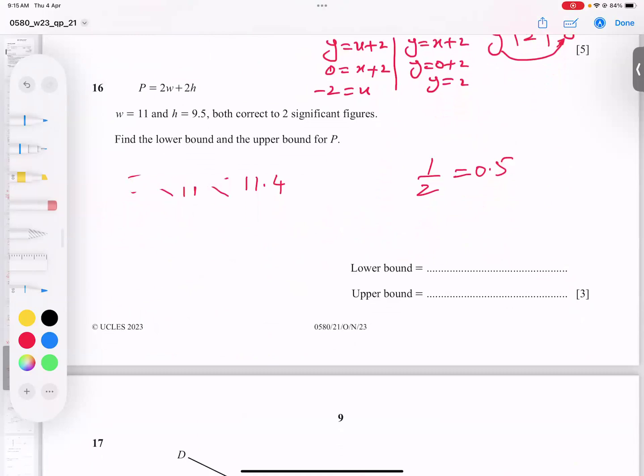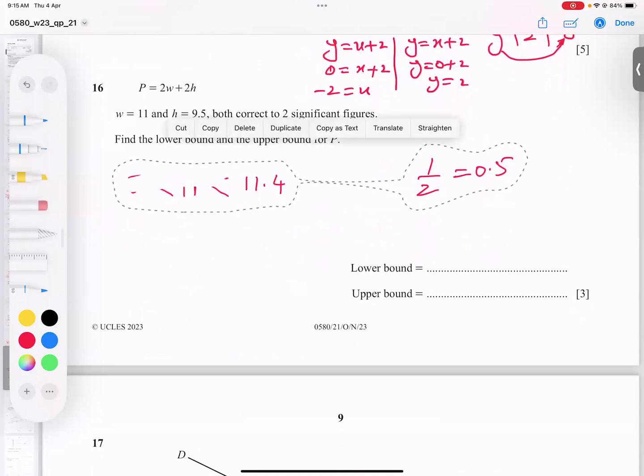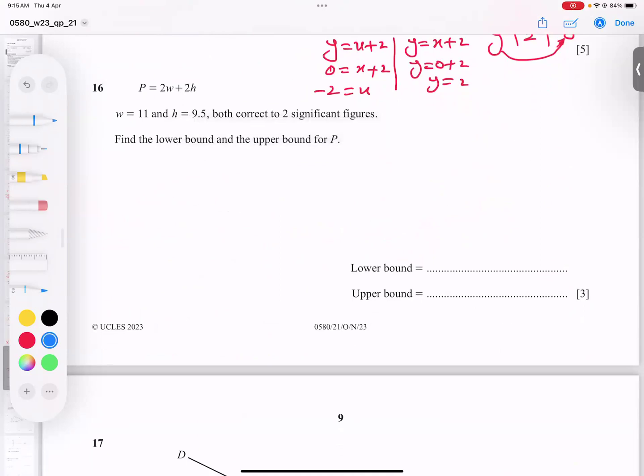Okay, so have a look here. What is the method to do this kind of question? First of all, read P equals 2W plus 2H, where W is 11 and 9.5 is the H value, both correct to 2 SF. When you talk about 11, this is called the first SF, this is called the second, because we always count from the left side. So we take care about this number. Before is the first SF, so we take it as a 1.